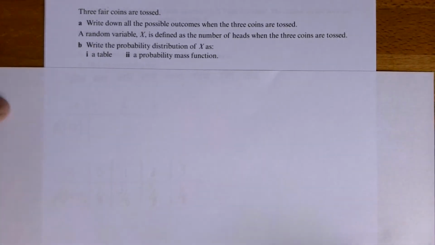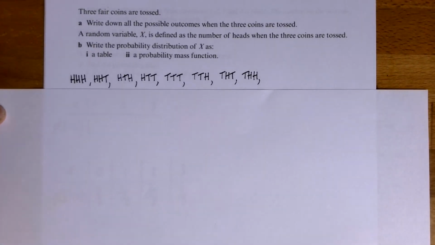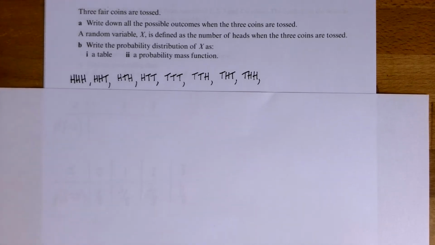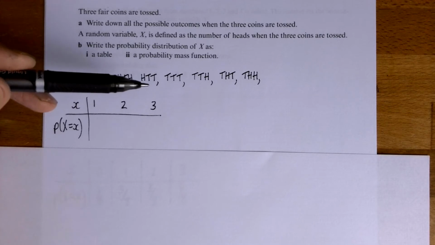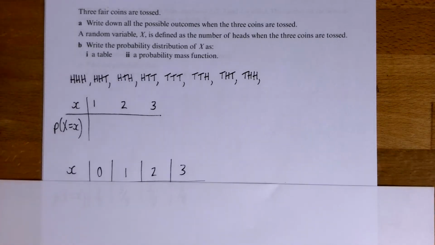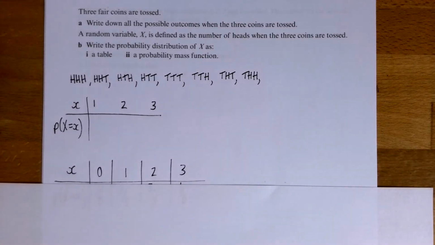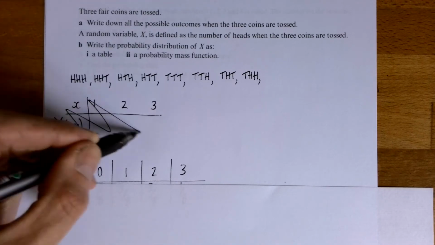Okay, so I'm hoping you got 8 possible combinations. Doesn't have to be in that order, but there you go, there's my 8. And then I started to set up a table. Now here's my first attempt at a table. Can you spot the mistake I made? X is this random variable defined as a number of heads. I thought, well, you could either have one head, two heads, or three heads. Actually, I forgot that you could have 0 heads. So there we go. So that was wrong.